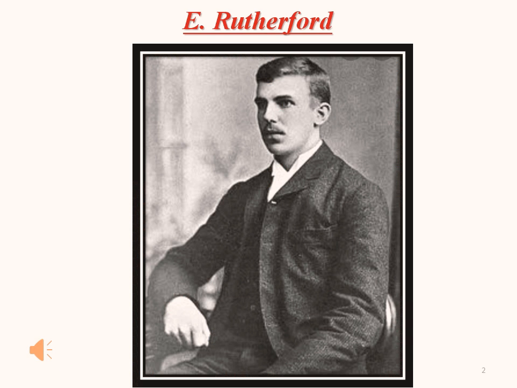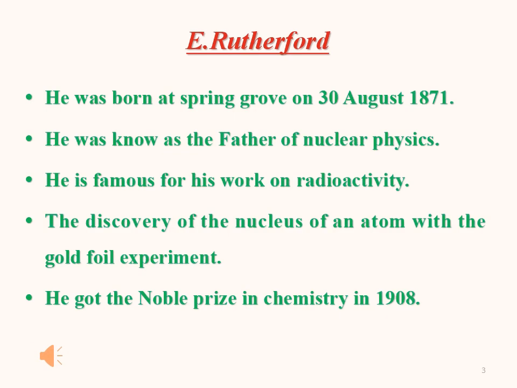So we saw that Thomson basically failed to explain the arrangement of atom, that is the arrangement of electron and proton in the atom. So after that, another scientist came who tried to prove the structure of atom. That was the scientist E. Rutherford. So now we'll see the very basic detail of the scientist E. Rutherford. He was born at Spring Grove on 30 August 1871.